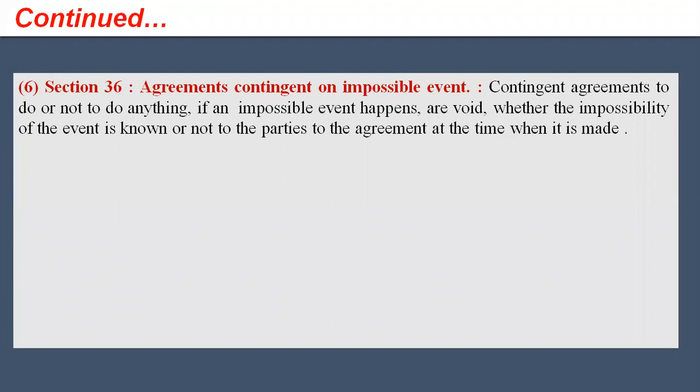That very event is impossible and there is no clause of contingency.